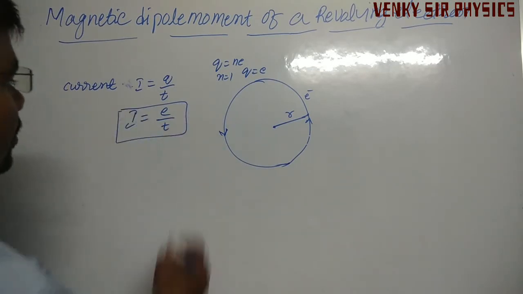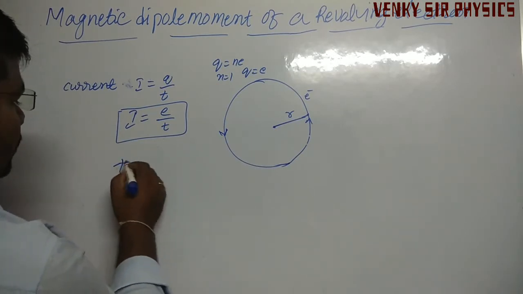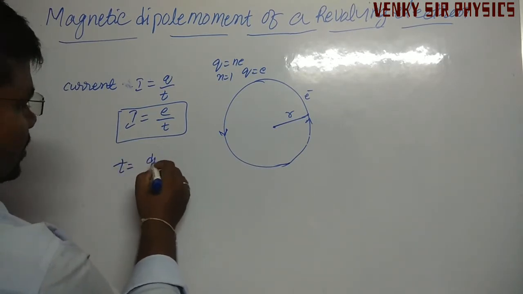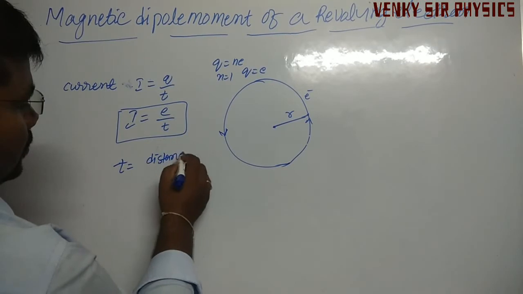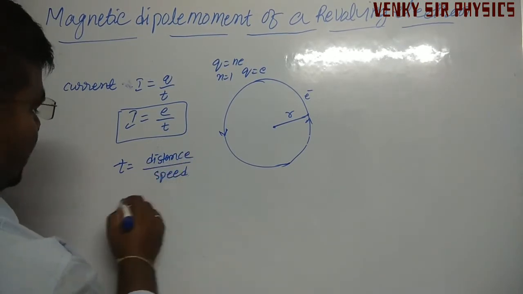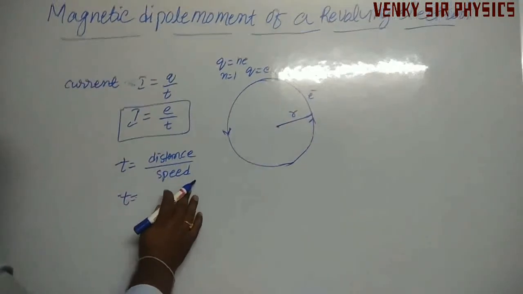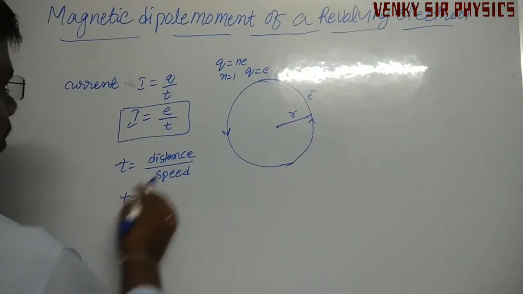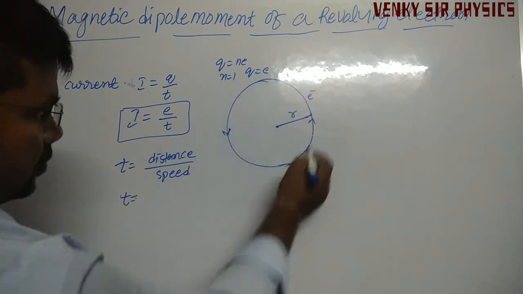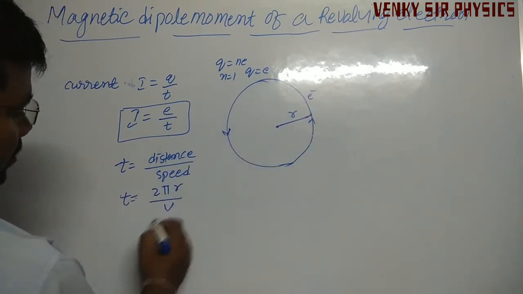What is time? Time is equal to distance by speed. T is equal to distance, the total circumference 2πr, by speed v.